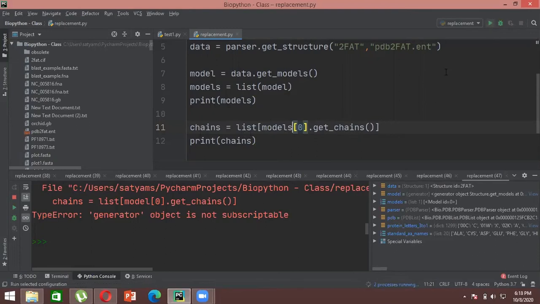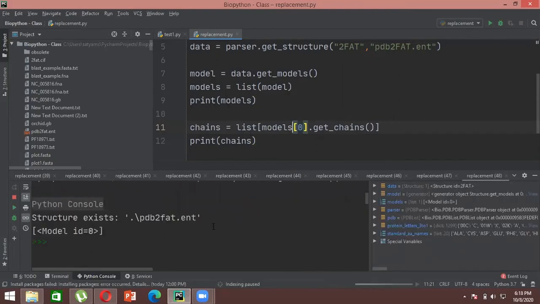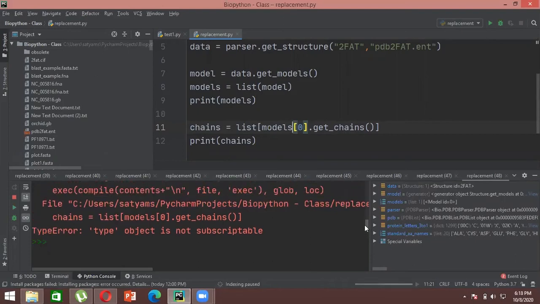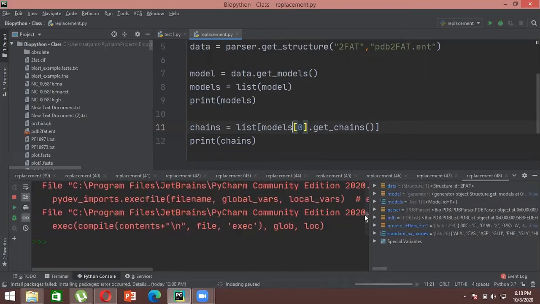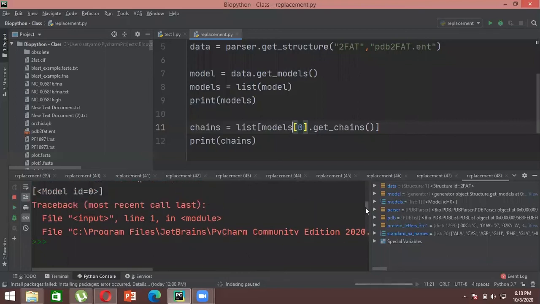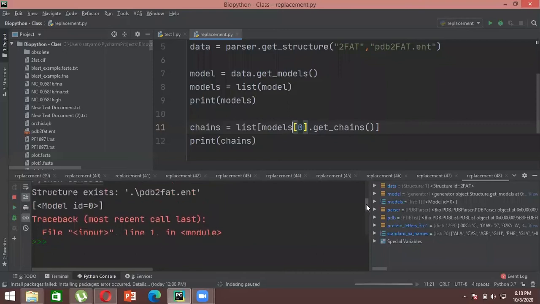That seems right. Type object is not subscriptable. Okay, let me do it this way. Chain equals.